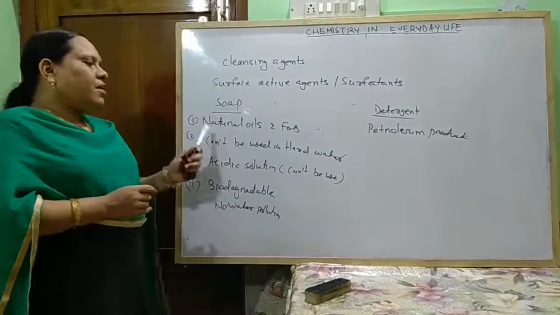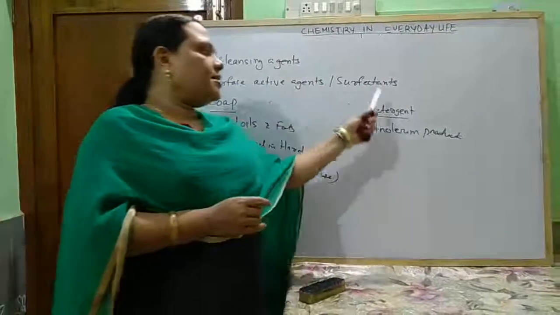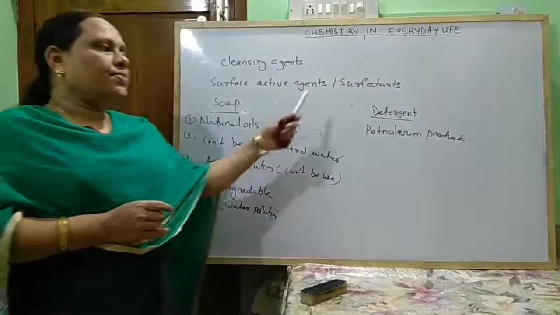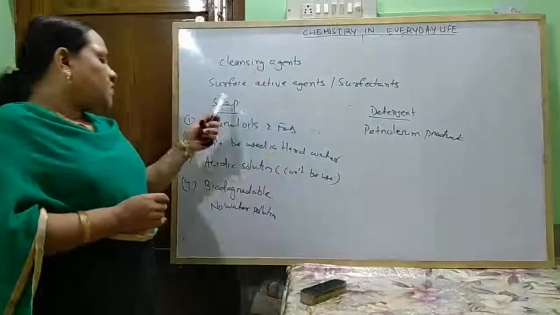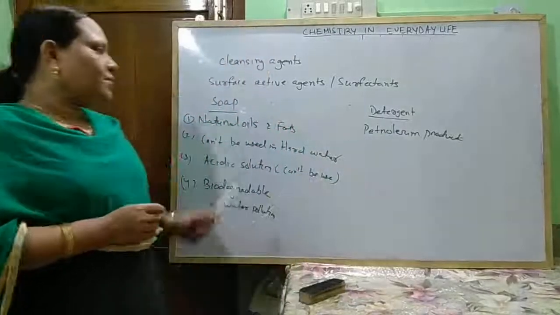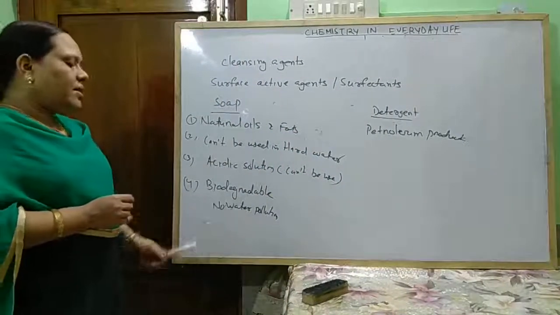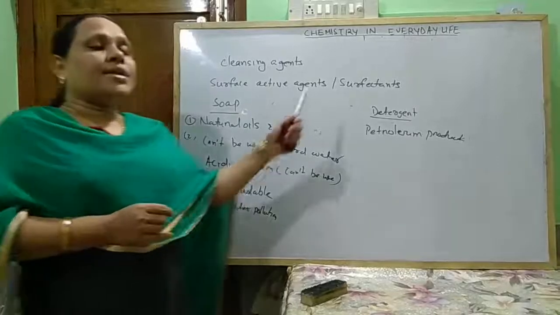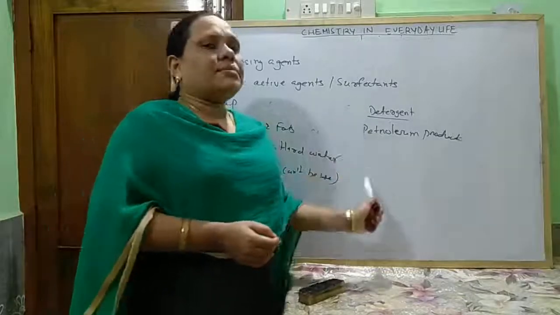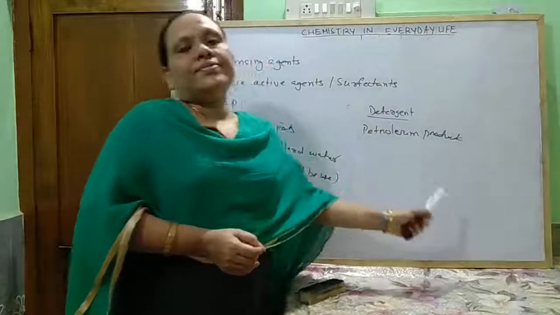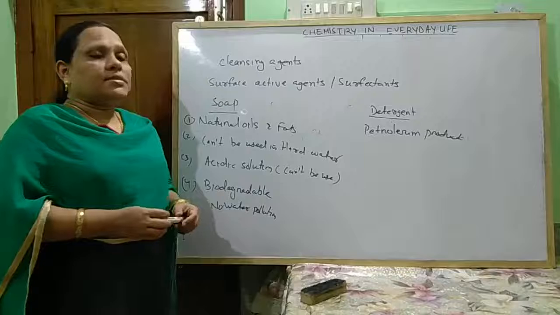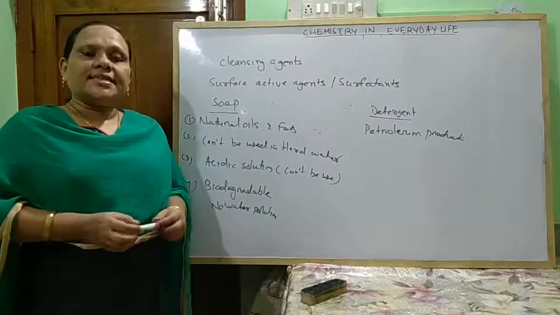Okay. So soaps are formed from natural oils and fats. Detergents are generally formed from petroleum products. Soaps cannot be used in hard water. Detergents can be used in hard water. Soaps cannot be used in acidic solution. Detergents can be used in acidic solution. Soaps are biodegradable, so they cause no water pollution. Some detergents are also biodegradable, but maximum detergents are non-biodegradable and cause water pollution. Okay. So this is some idea about chemistry in everyday life.